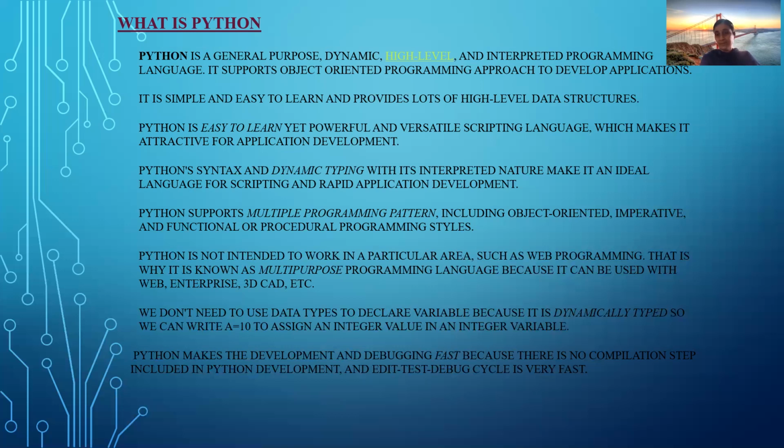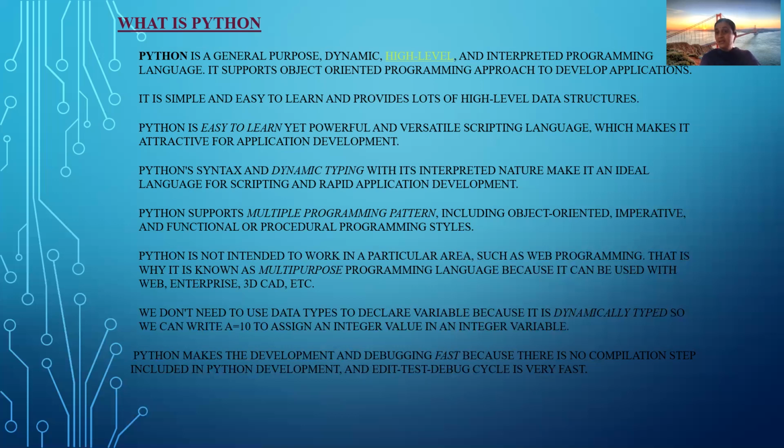There is no compilation. Compilation is nothing but converting source code into object code. Here, the compilation phase is not required. It just translates the code and makes it ready for execution. So there is no compilation part here. And the edit-test-debug cycle is very fast because the interpreter takes it line by line. That's why debugging can be very fast in the Python programming language.